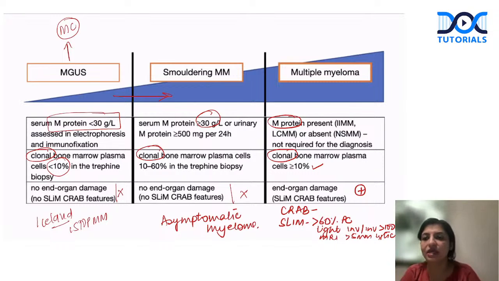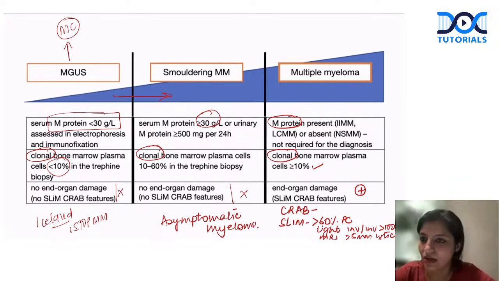So an elderly male presents to you with more than 60% plasma cells. There was no M spike, no CRAB feature, only more than 60% clonal plasma cells were there. So this is a case of multiple myeloma. You don't require anything else. More than 60% clonal plasma cells, you can straight away say it is multiple myeloma.